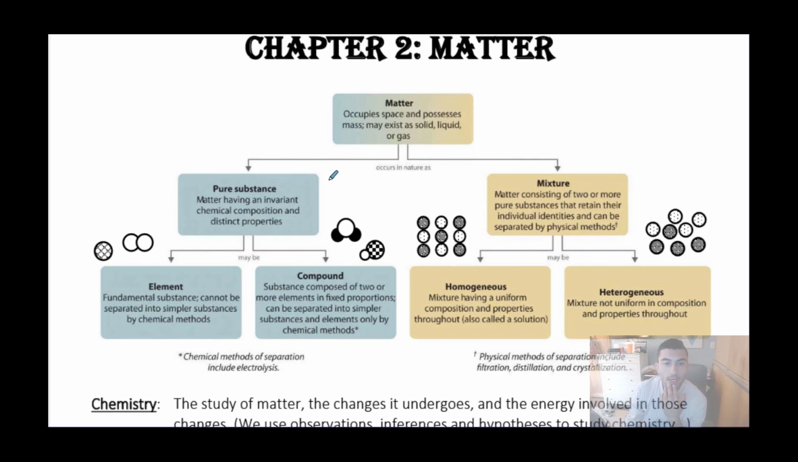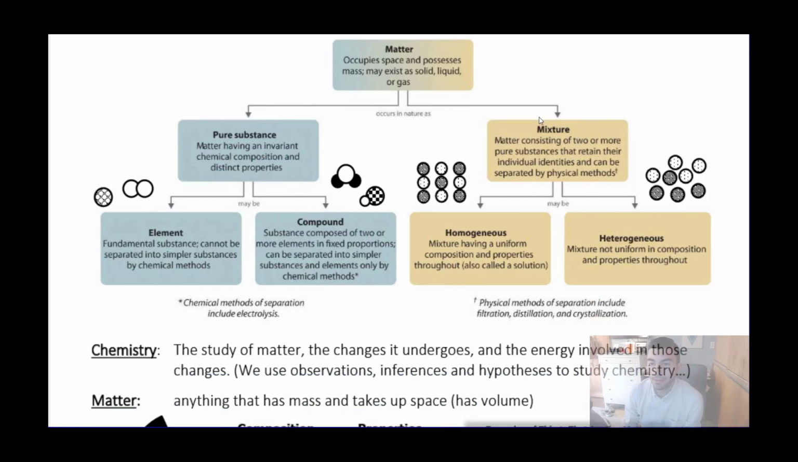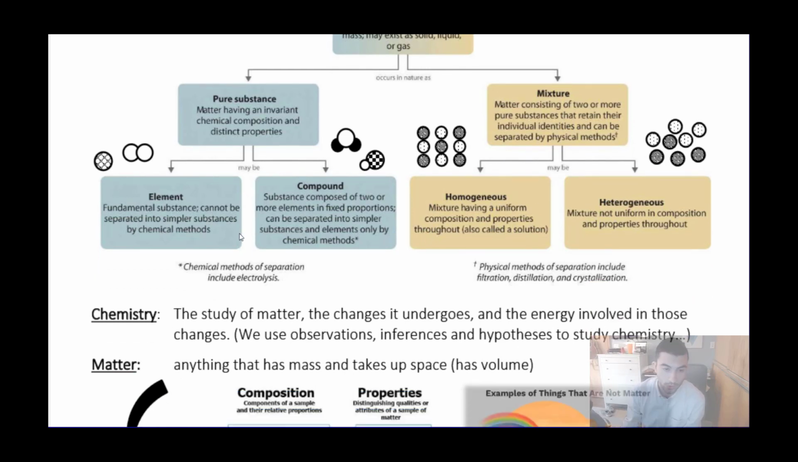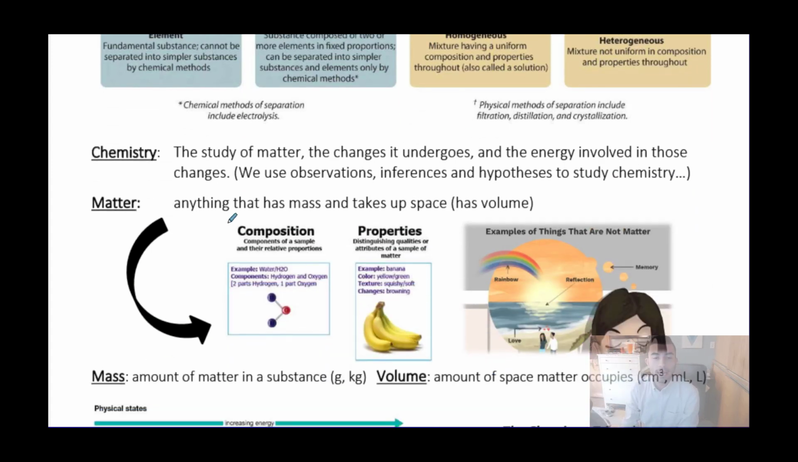a pure substance. Pure substances can be further classified as elements or compounds, and then mixtures can be classified as homogeneous and heterogeneous, and the definitions are there for you, but you should be familiar with them already. We define chemistry as the study of matter, the changes it undergoes, and the energy involved in those changes. And you should really have seen that the year was split amongst the sort of different thirds of that definition there. To study chemistry, we use observations, inferences, and hypotheses, remembering the difference between those three.